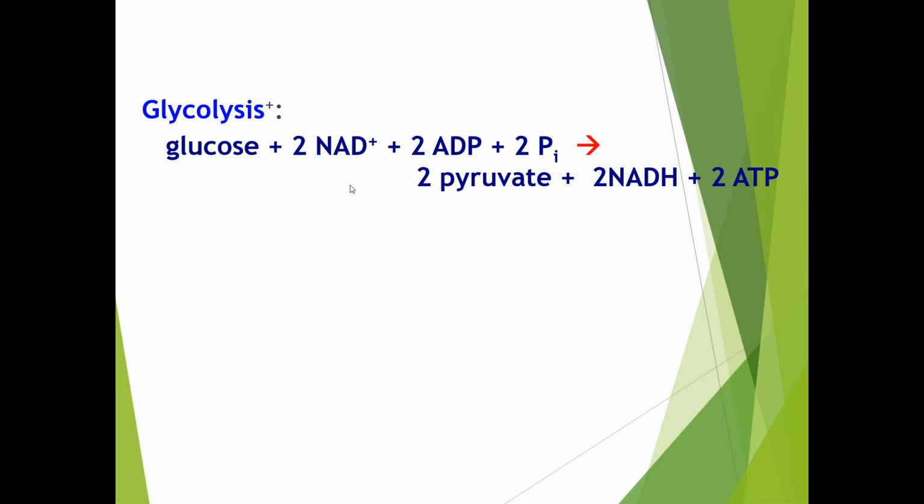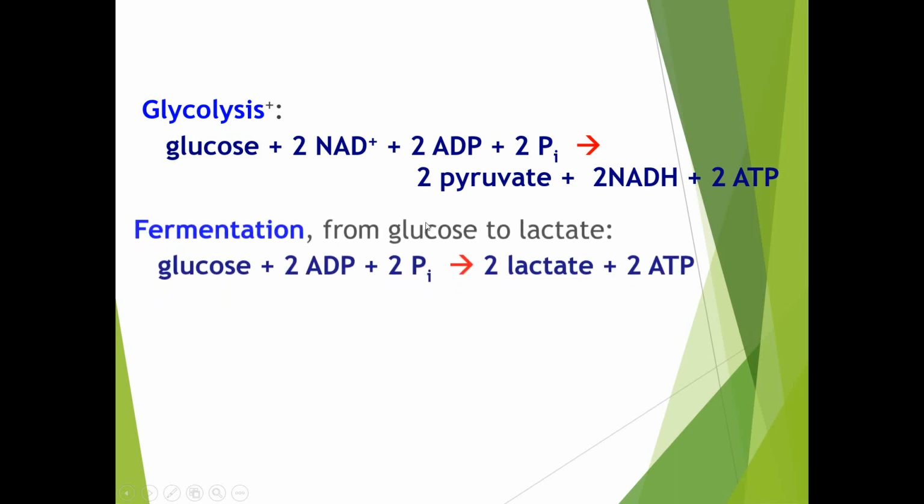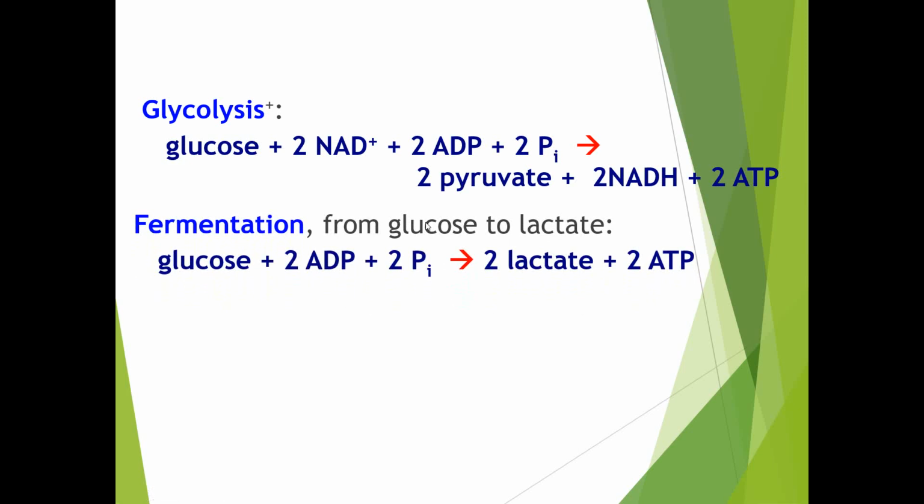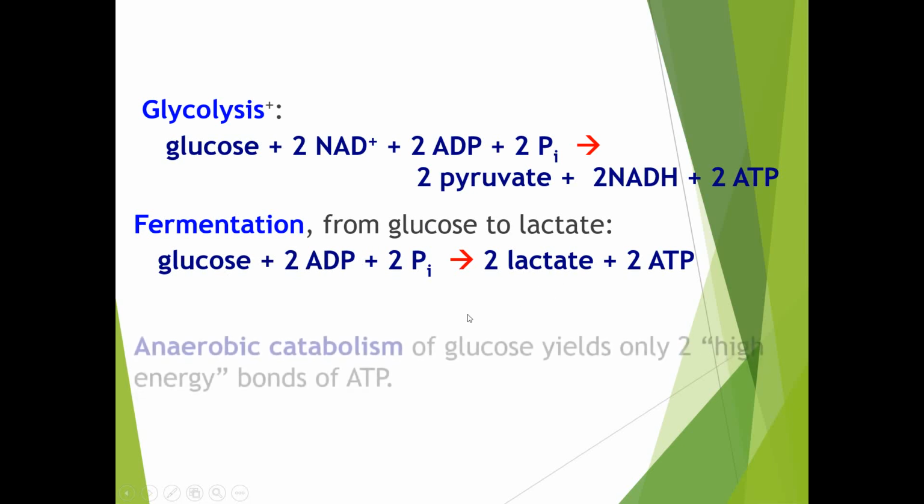So we will see the overall pathway of glycolysis. For glycolysis, we require a glucose molecule, 2 NAD, 2 ADP, and 2 phosphate, which get converted into 2 pyruvate, 2 NADH, and 2 ATP. Suppose glycolysis runs in an anaerobic organism, that is fermentation from glucose to lactate. We require 1 glucose, 2 ADP, and 2 phosphate, which convert into 2 lactate and 2 ATP.